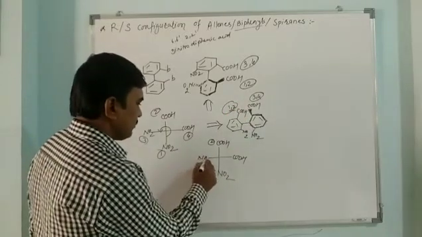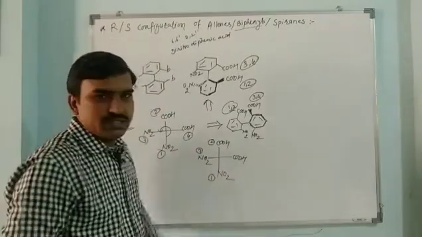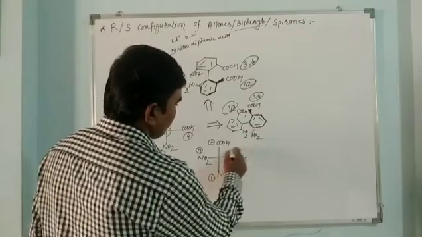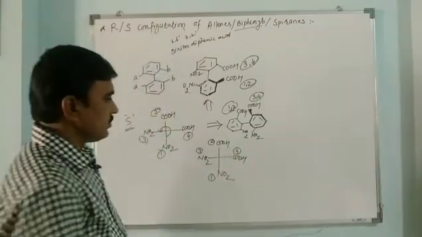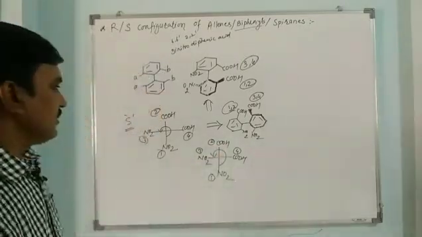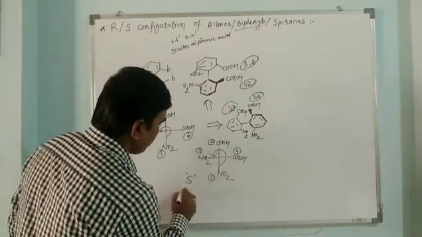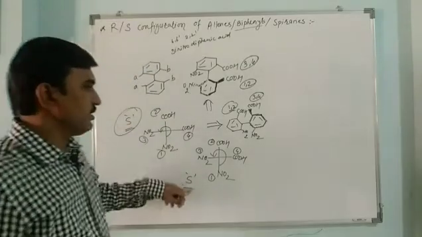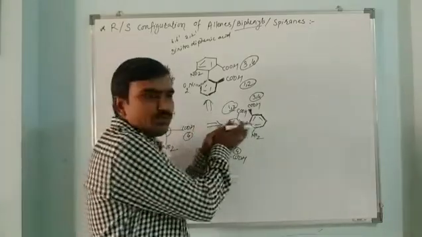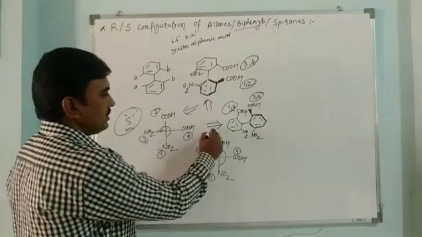This is NO2. They will take priorities 3 and 4. 3 goes to NO2 because nitrogen has a higher atomic mass, then this carbon has 4th priority. Ignore the 4th one, see the sequence of 1, 2 and 3. So in this way we got the S configuration, here also we got S configuration. We can view the molecule from this side or from this side, so this is the observation from this and this is the observation in this way.